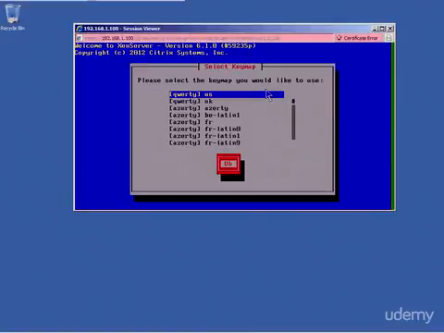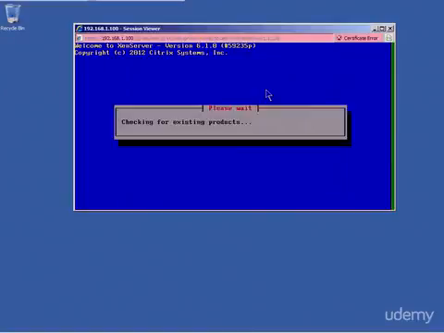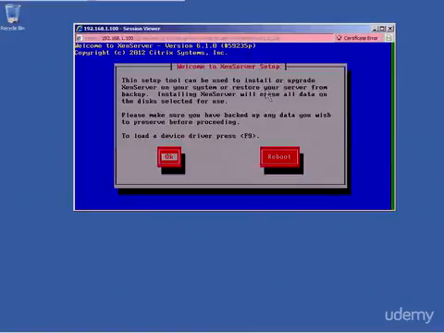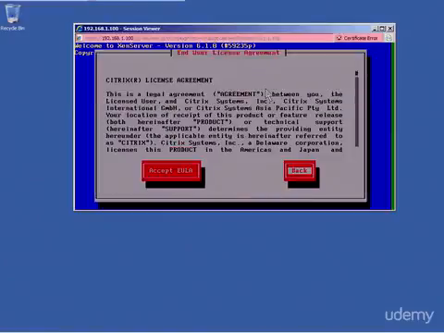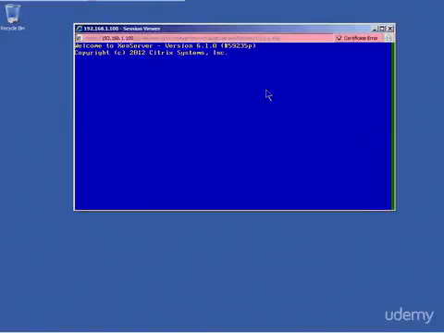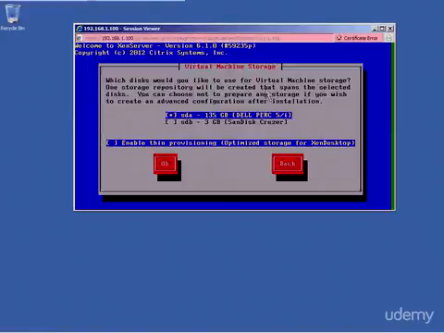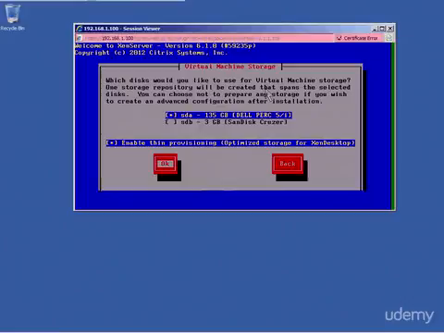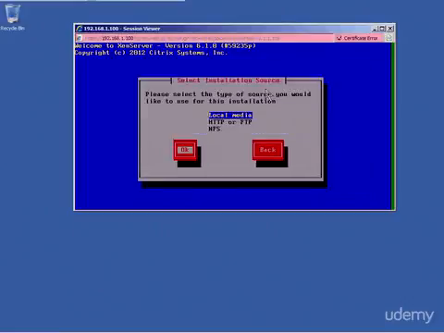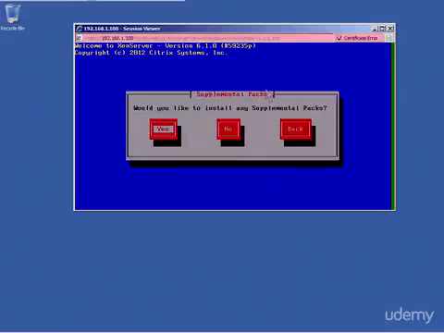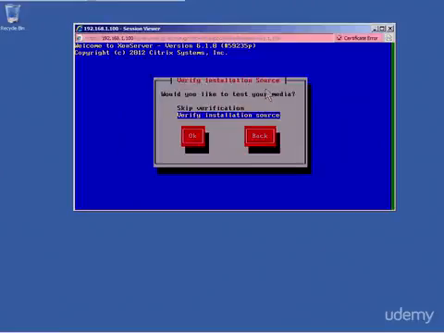So here it is. I'm going to select the QWERTY keyboard. I'm going to click OK here so that I can install the drivers needed to find my disks. I can accept the license agreement. I'm going to enable thin provisioning on my SCSI device A, which is my 135 gig drive. I'm going to install from local media. I don't want to install any supplemental packs. I don't want to verify the installation media.